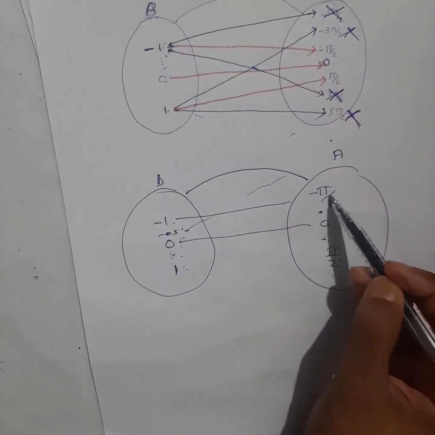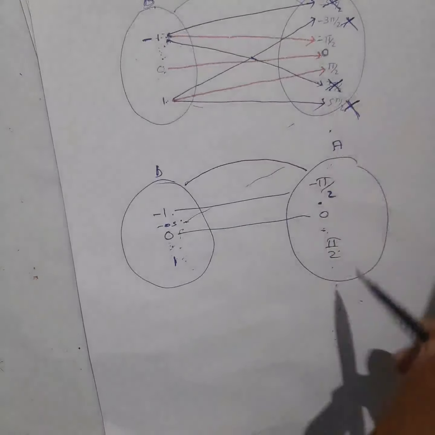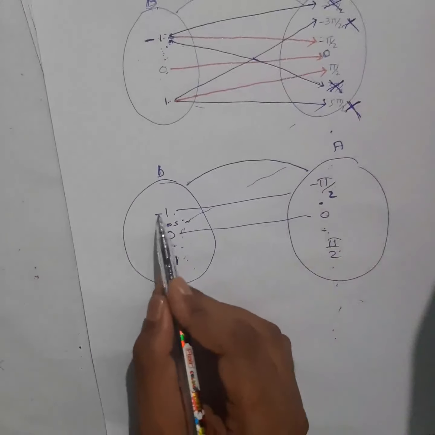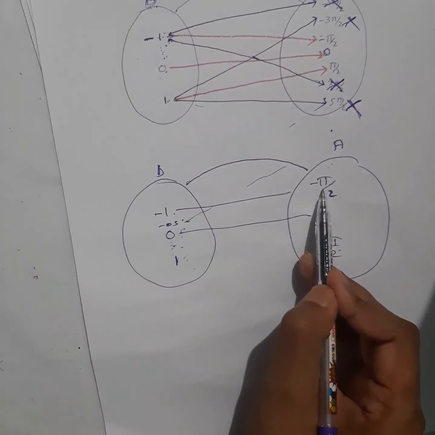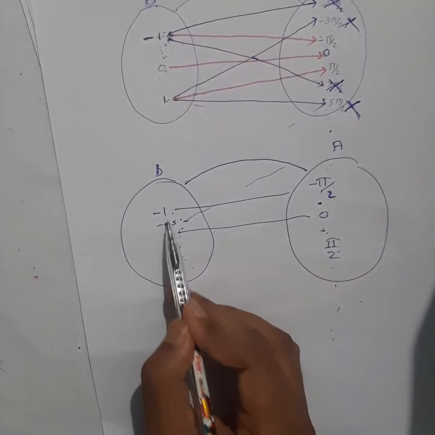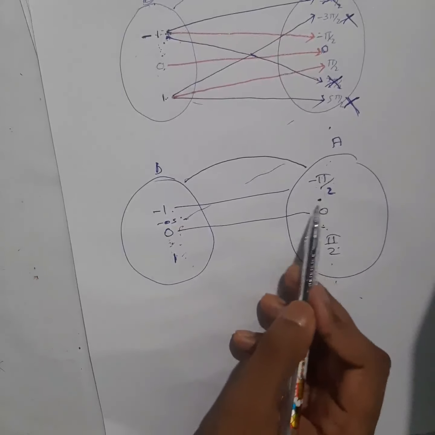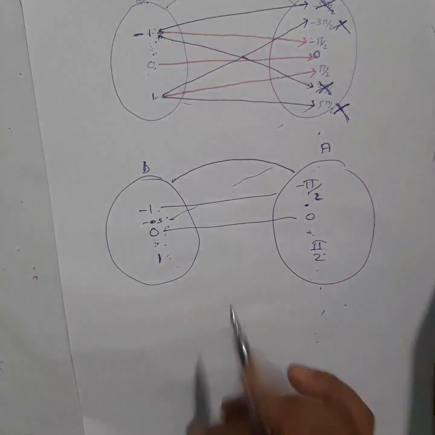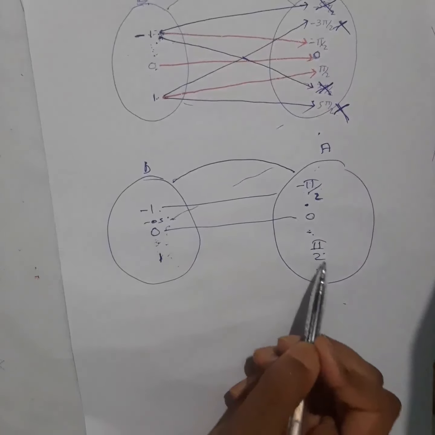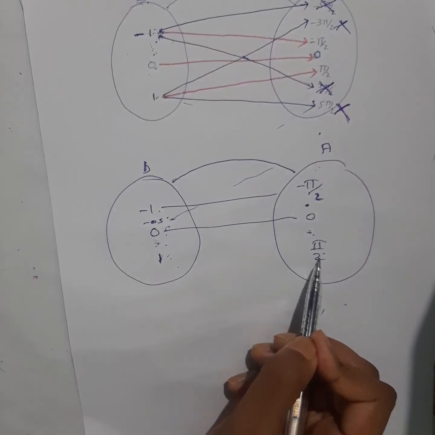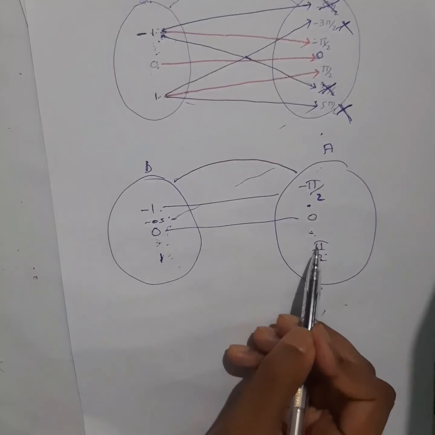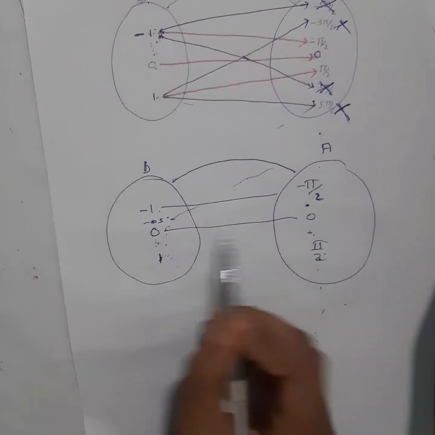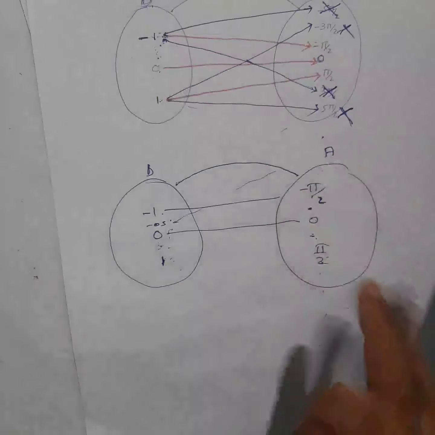So if I do that, all I will remove here, only one image I will take. So for -1, only this one image I will take. So between 0 and -1, you will have one image here. The rest outside, here also, I am not taking that. Between this also I am taking only one. From 1 also I am taking only pi by 2, and between this obviously there will be one, and the rest outside I am not taking.